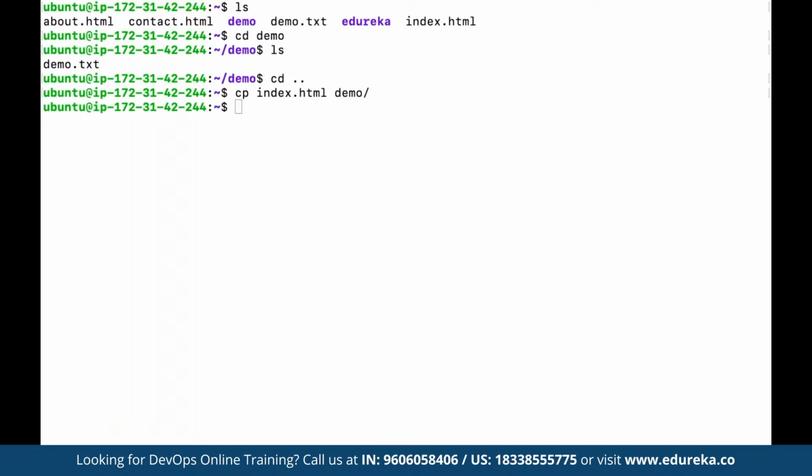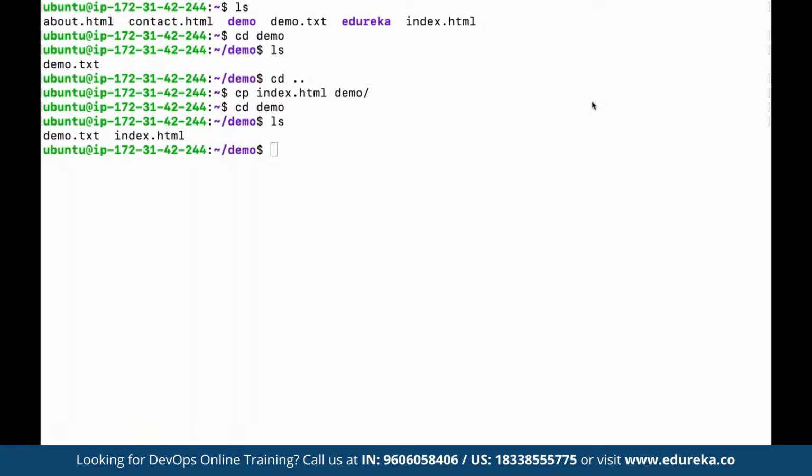So now if we again navigate to the demo folder and use ls, we can see index.html is also available under demo, as it has been successfully copied by using the cp command. All right. And like cp, we also have mv. So copy is when we have made a copy.